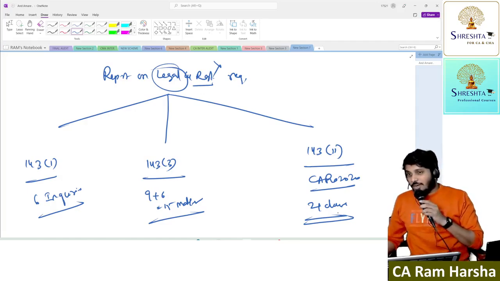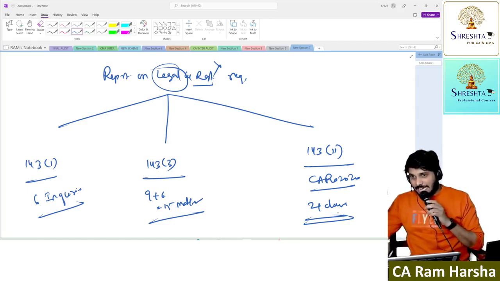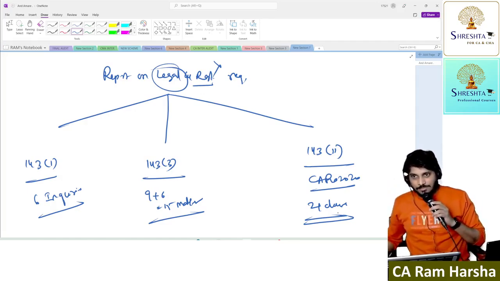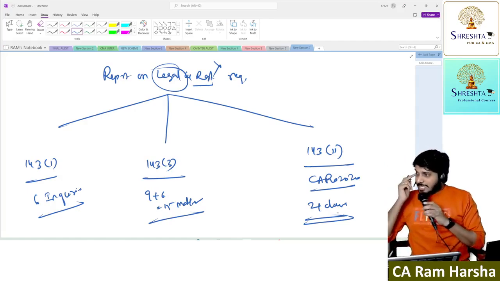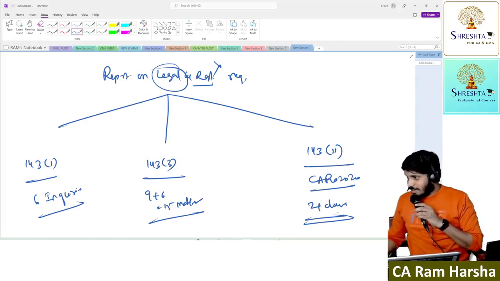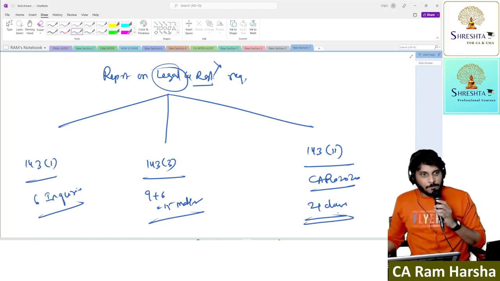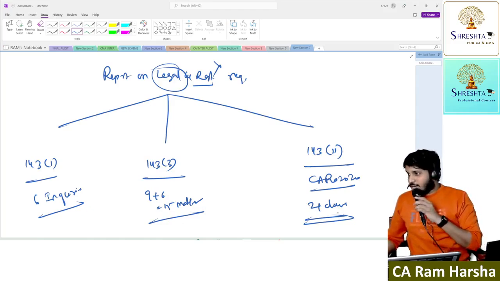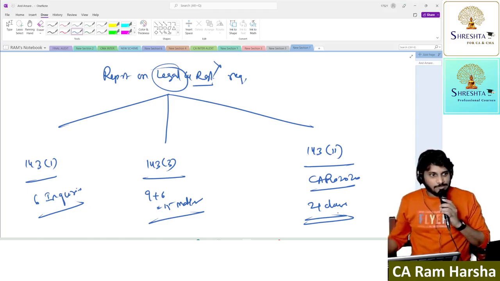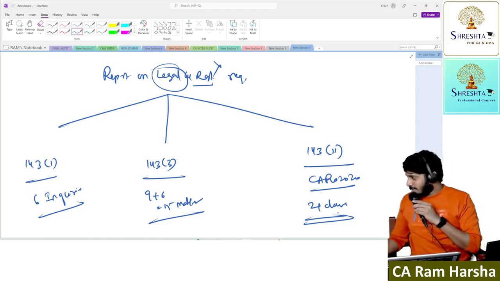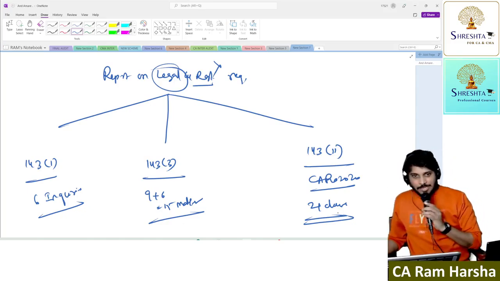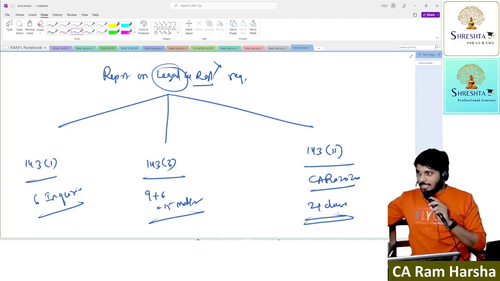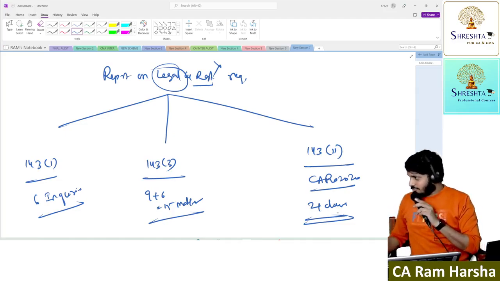What is the audit reporting requirement in case of NBFCs under CARO 2020? And if a company has raised working capital loans, what is the audit reporting requirement under CARO 2020? This is how the questions will come. All these questions appear like not existing in the syllabus, right? Now you see they are in the syllabus, they are in CARO itself.